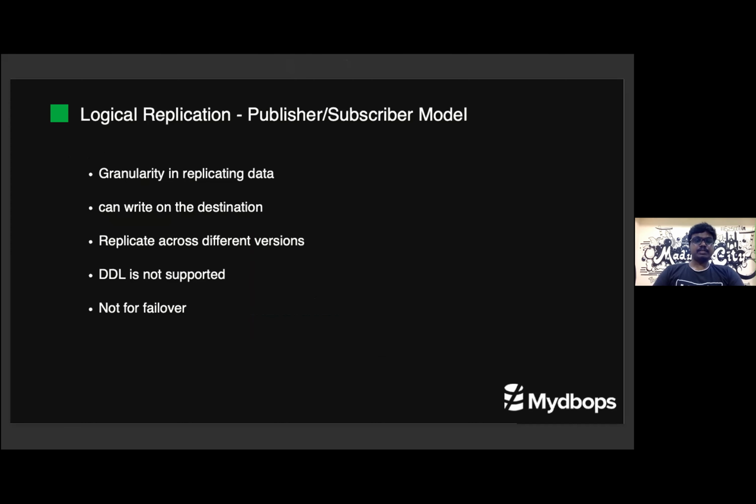The advantage here, compared with physical replication, is that we have granularity to replicate particular data. We can replicate even a particular table or particular database to the secondary server. Also, our secondary can be writable; we can write on our secondary, it won't be in read-only mode. And we can replicate across different versions or different architectures. We can use it for upgrades as well. Let's say you are using version 11 and want to upgrade to 12: you can configure replication between 11 and 12. The same is not possible with physical replication.